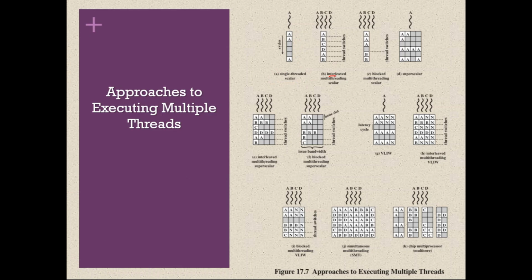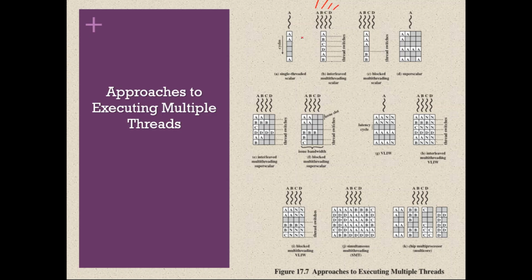Then interleaved multi-threading scalar. This is the one which we are discussing in operating systems. Here the system can have multiple threads, but these threads will be interleaved. Interleaved means the processor will context switch from time to time. So if you see the diagram, currently there are 4 threads in the system: A, B, C and D.